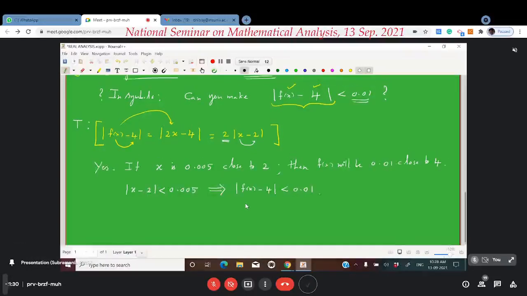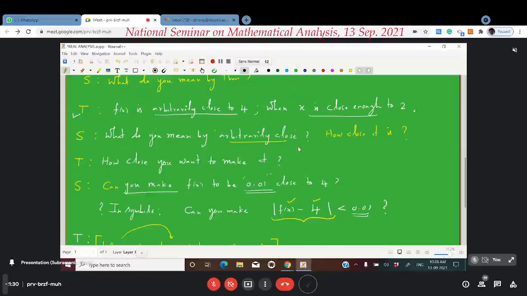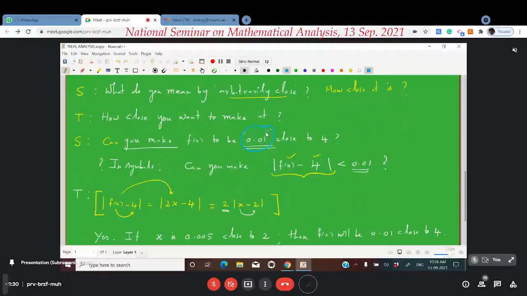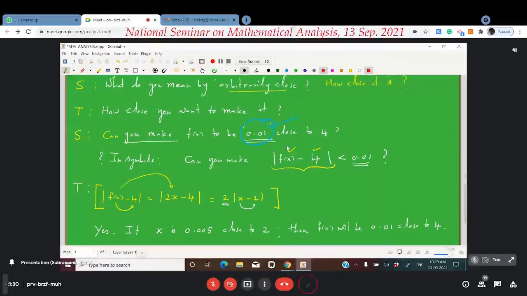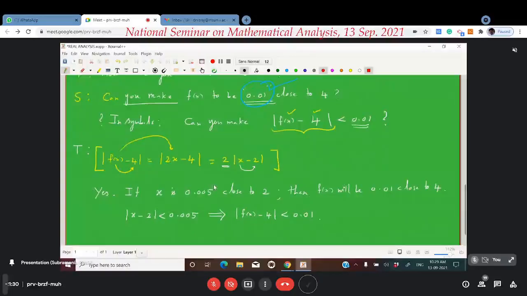Right? Understand? First, the student is coming with a number, namely 0.01, and he challenges the teacher: Sir, can you make the value of f of x this much close to 4? Now the teacher defends himself by giving a number back.